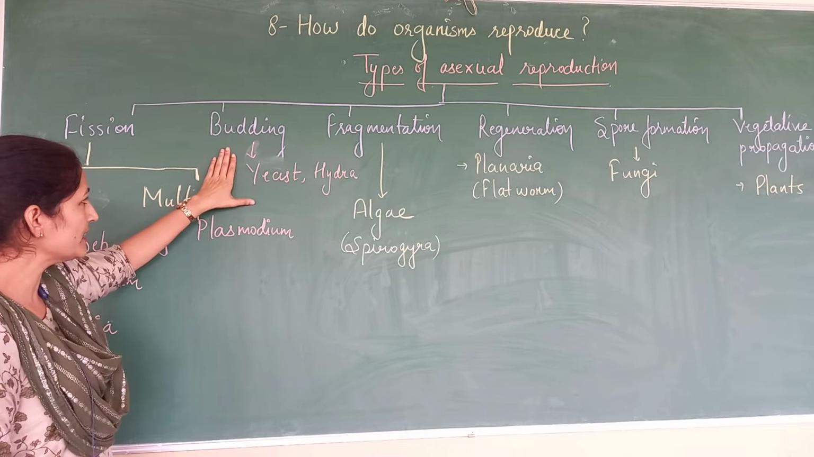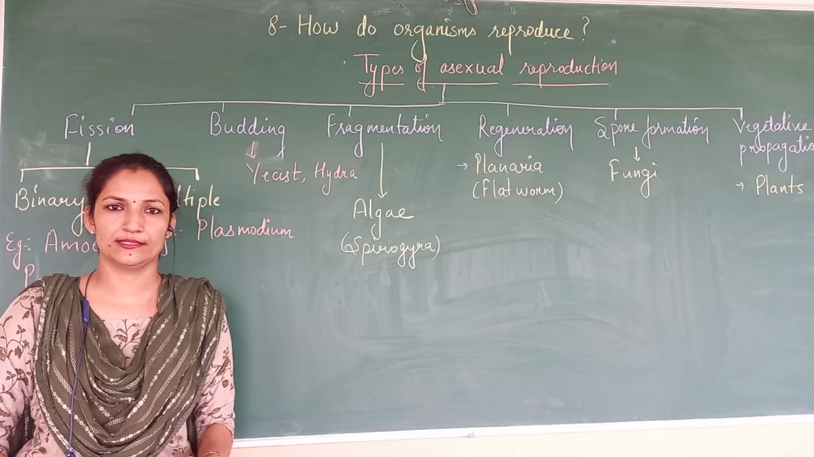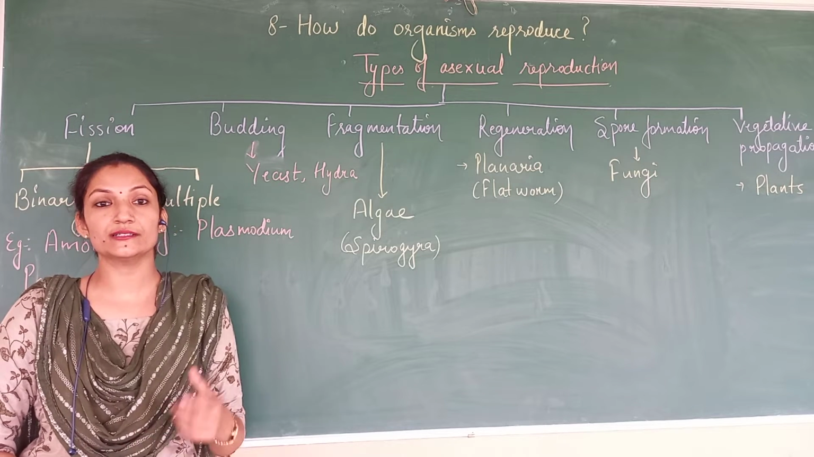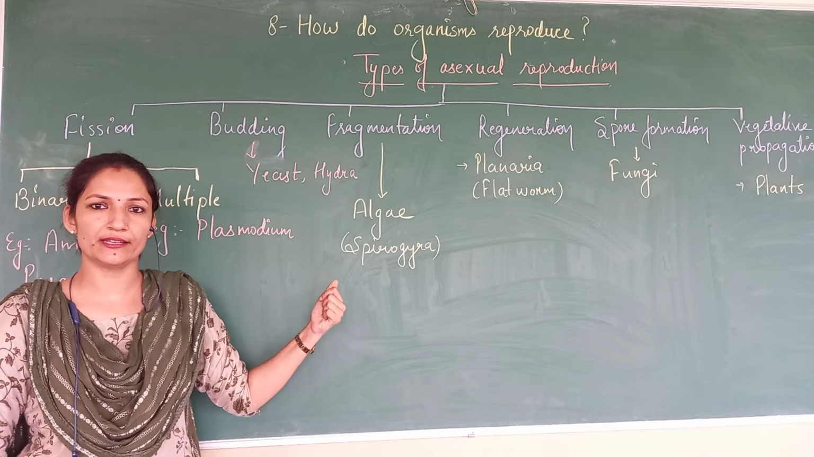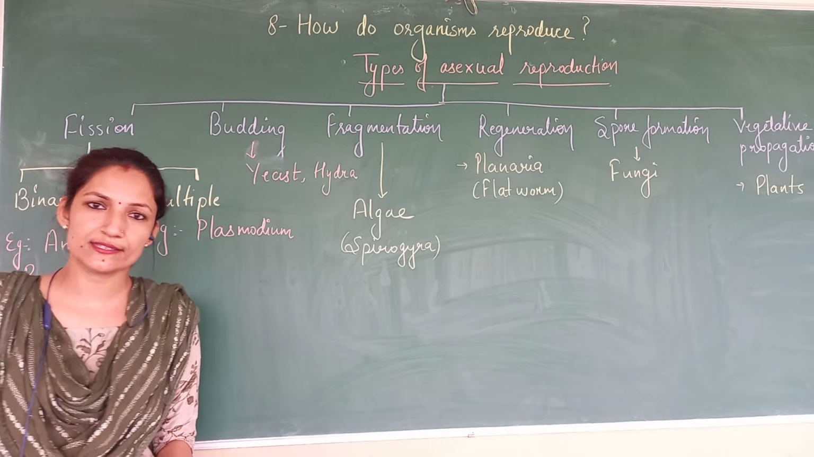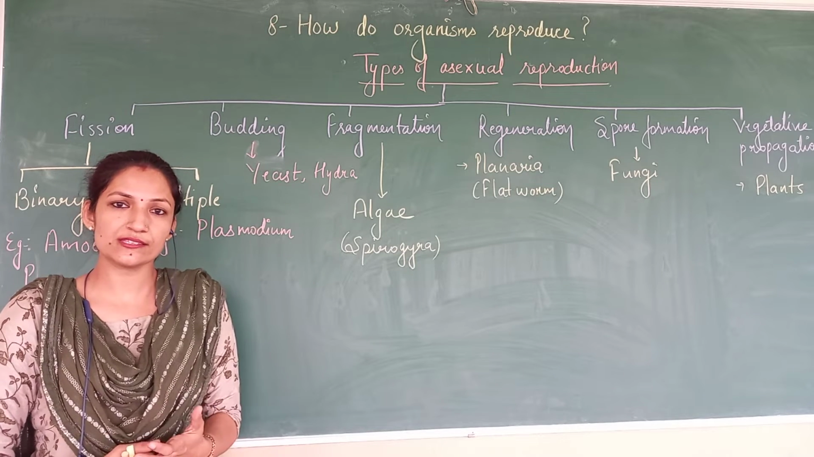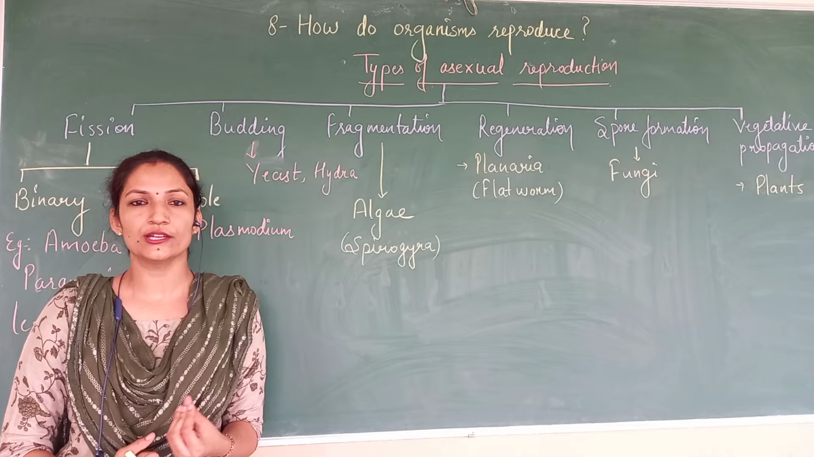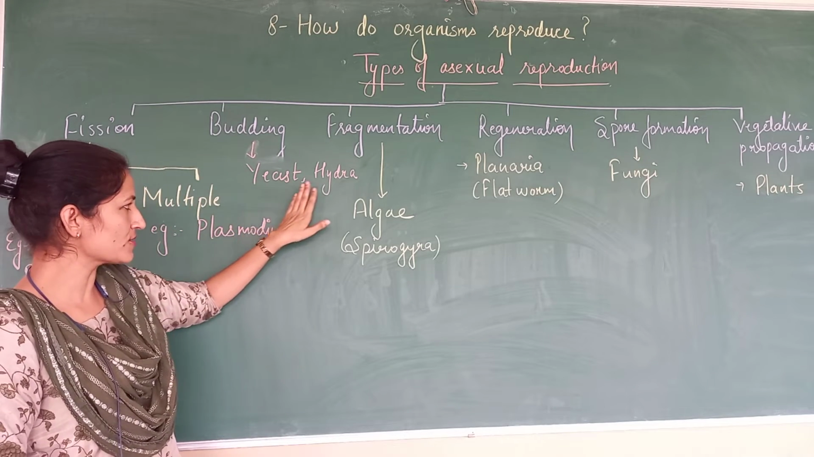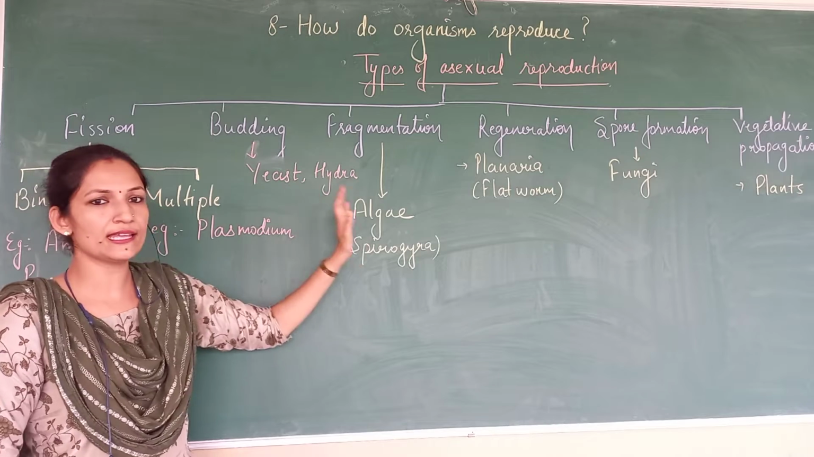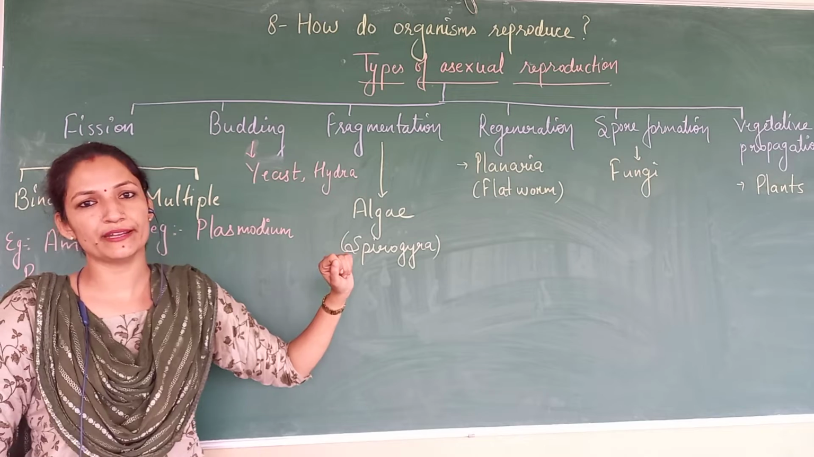Then we have the second type, budding. We read that yeast, a unicellular fungus microorganism, usually reproduces by budding. So what is budding actually? An outgrowth or a bulge that has the capacity to form a new organism. So in the case of yeast and in the case of hydra, the new organisms are formed by the bud, and that process is called budding.